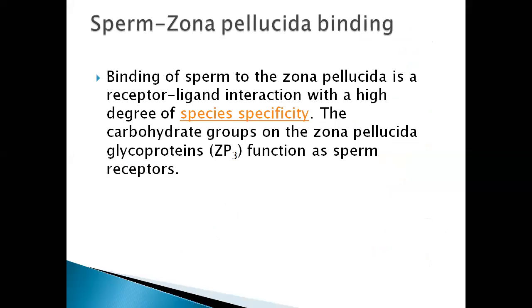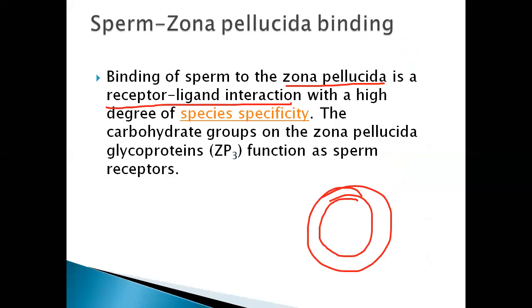The binding of sperm to the zona pellucida is a receptor-ligand interaction with a high degree of species specificity. Here we get the answer to a curious question some people ask. In general, mammal sperm are almost all the same, isn't it?